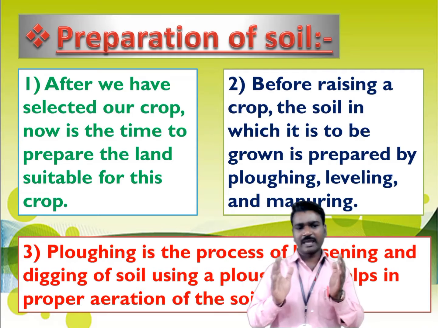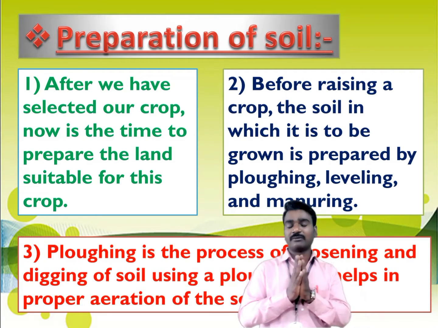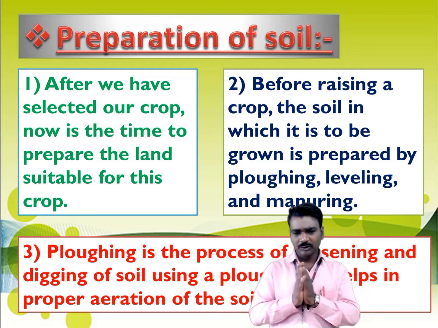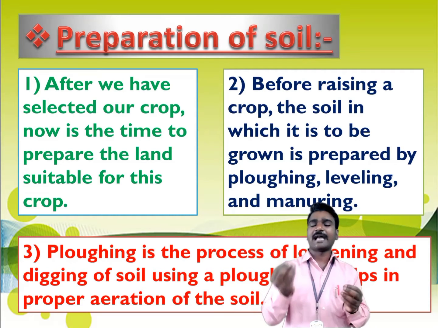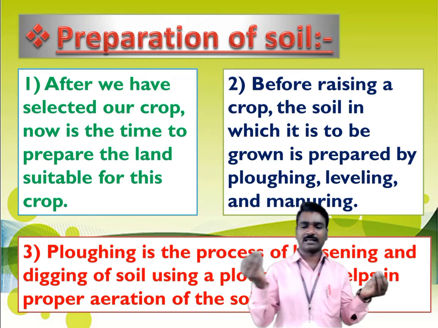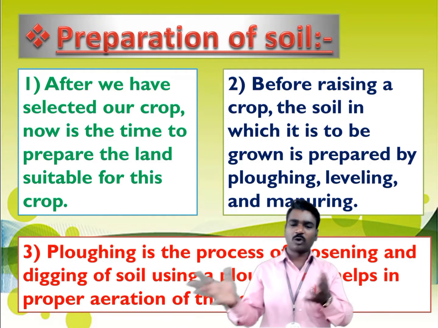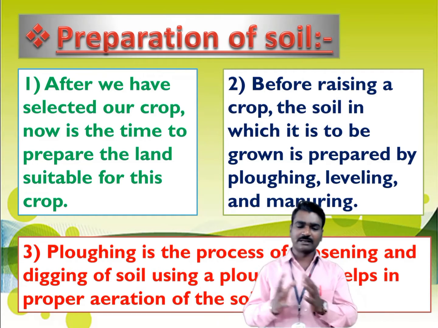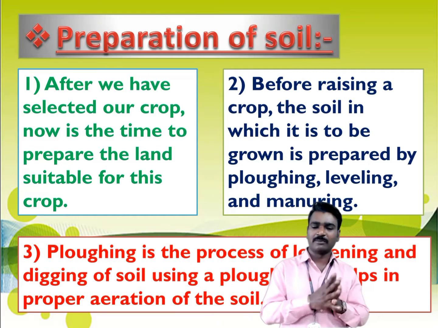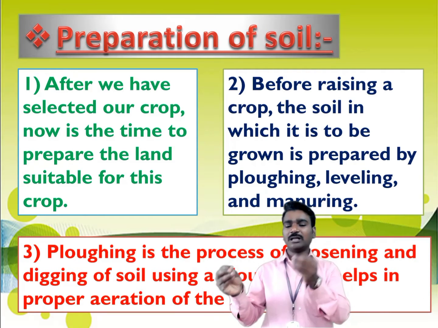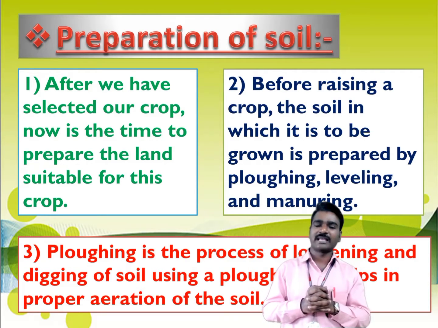After we have selected our crop, now is the time to prepare the land which is suitable for this crop. The farmer has to select the crop, and while selecting it, he has to think of local conditions like the climate, how much rainfall there is, and the sources of irrigation. He also has to think of the kind of soil available in his farm and what nutrients are present in it.